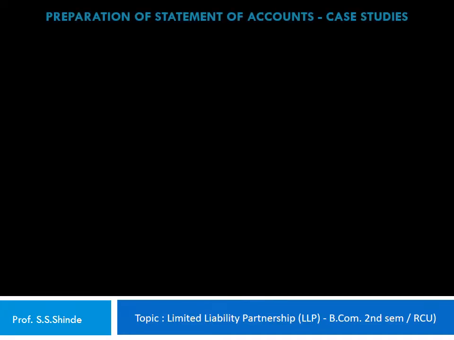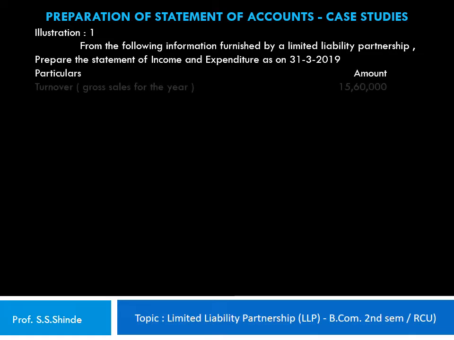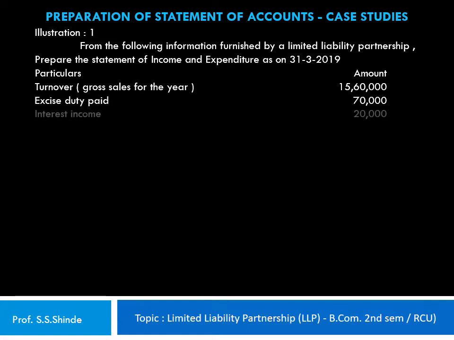Let's look into the preparation of a statement of accounts for an LLP with the help of an illustration. Now, from the following information furnished by a limited liability partnership, we have to prepare the statement of income and expenditure as on 31st of March 2019. Now, the following particulars are given to us. Turnover, that is the gross sales for the year, 15,60,000 rupees. Excise duty paid, 70,000. Interest income, 20,000.